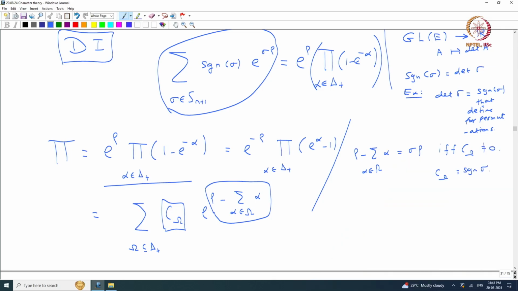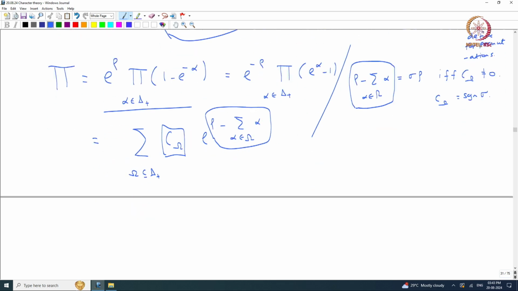That is what we are going to prove. For this we need to analyze where these elements lie and how they behave with respect to the Weyl group action. I will state it now and prove it in the next class.